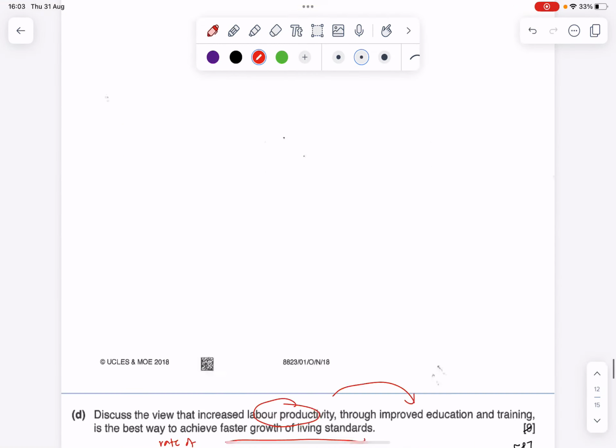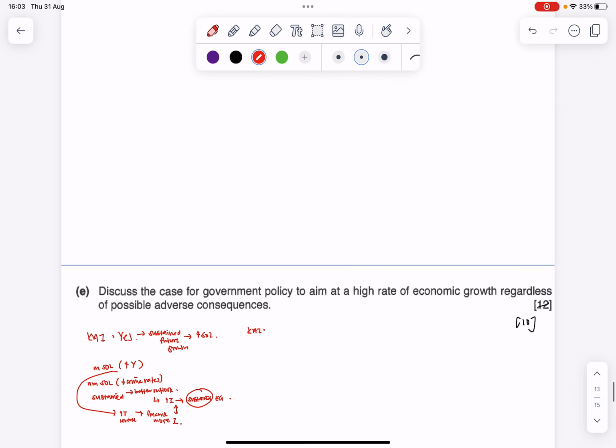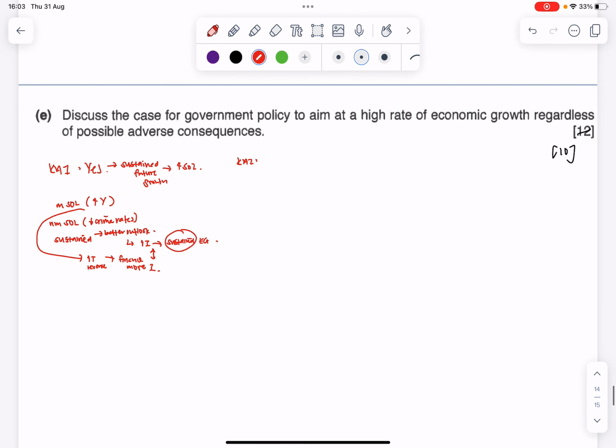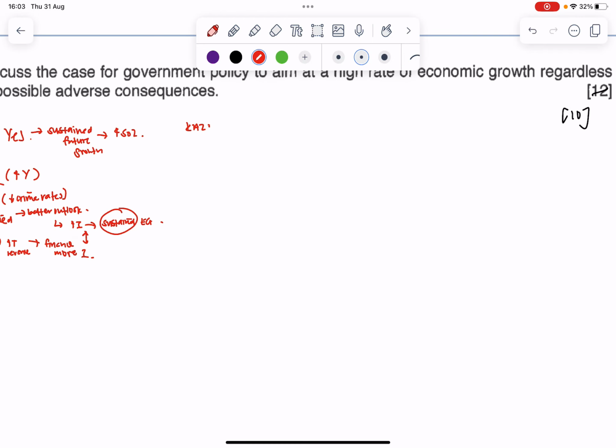So we need to be very clear when we look at this question, part E. We want to focus on the possible adverse consequences, and they gave us two: environmental degradation and income inequality. So I would tackle that. I would say that no, we should not always aim for a high rate of economic growth because it could worsen environmental issues and worsen income inequality. So these are the adverse consequences that we want to use to argue.